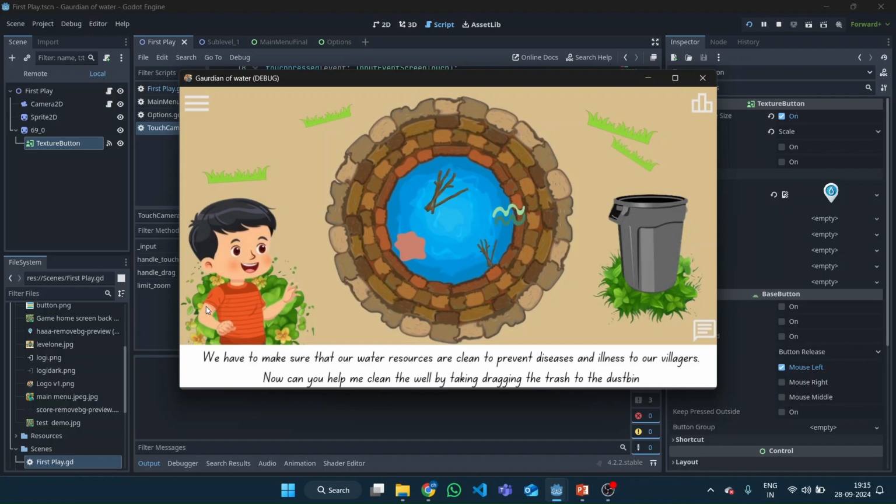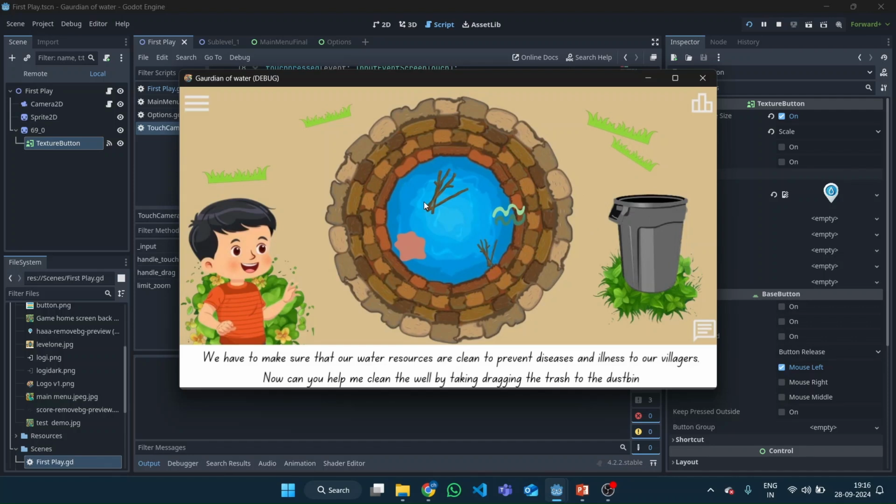Since the game is still in the development phase, we are using a placeholder image here. In the final game, there will be much more interactive animations which let the player talk to the characters in the game. So here he indicates that it is important for us to keep our water resources clean to prevent diseases and illness to us. As an effort to prevent contamination, he wants us to help him clean the well by removing all the various contaminants and dragging them out to this dustbin.